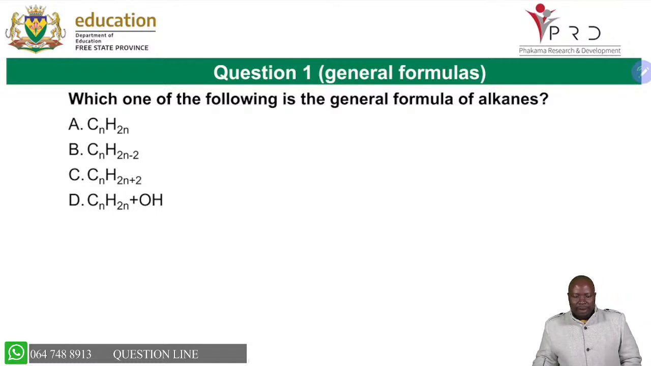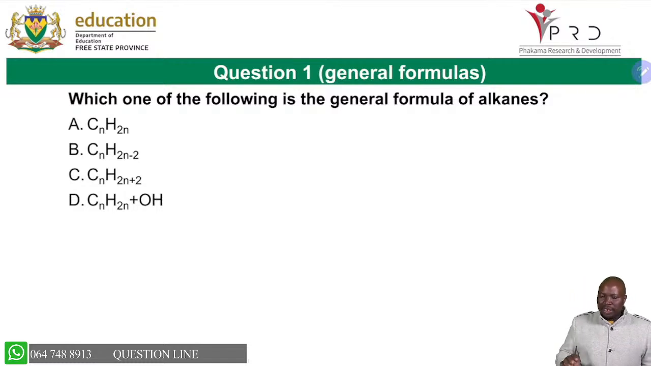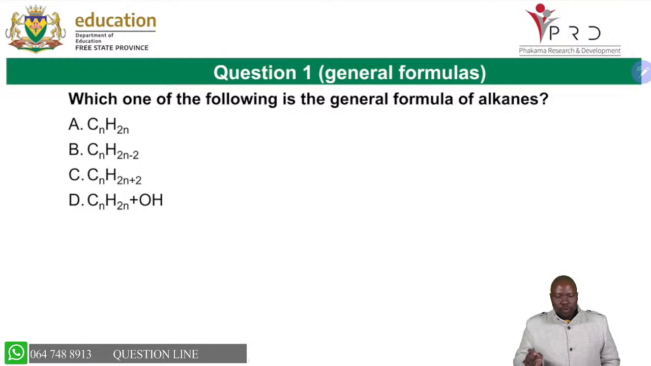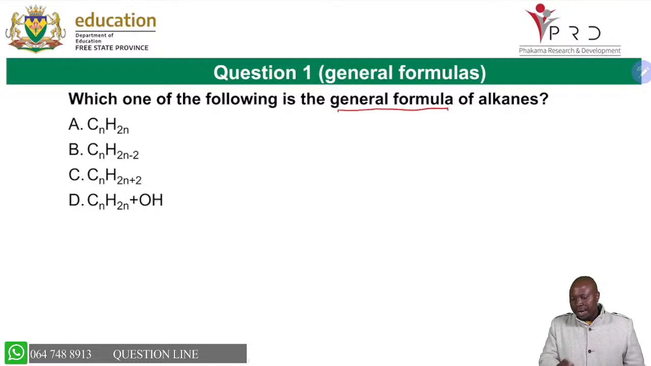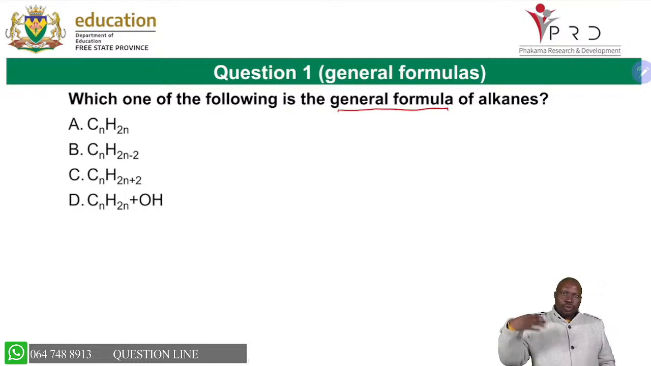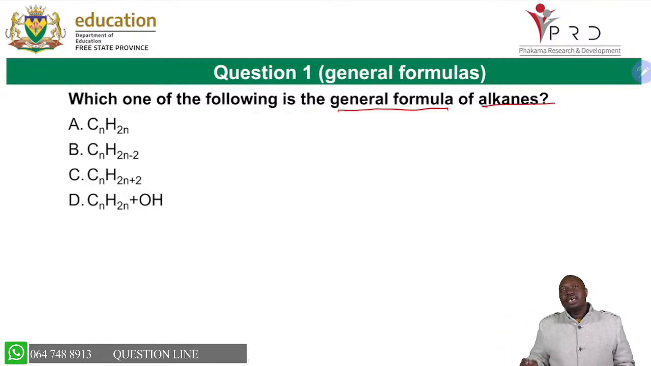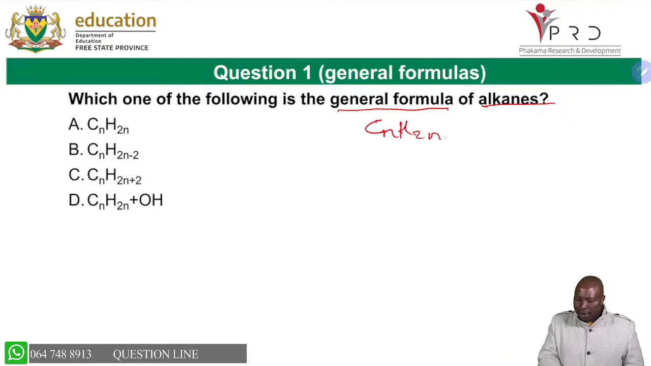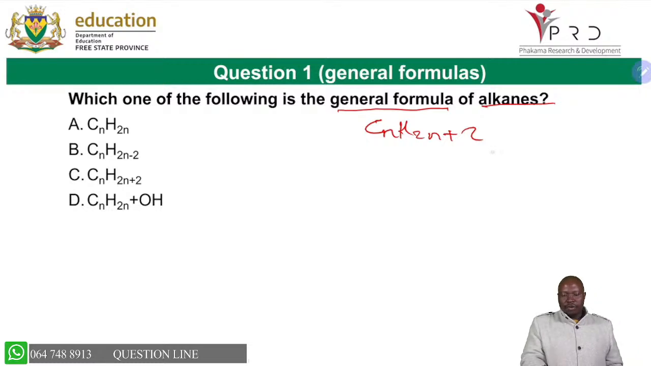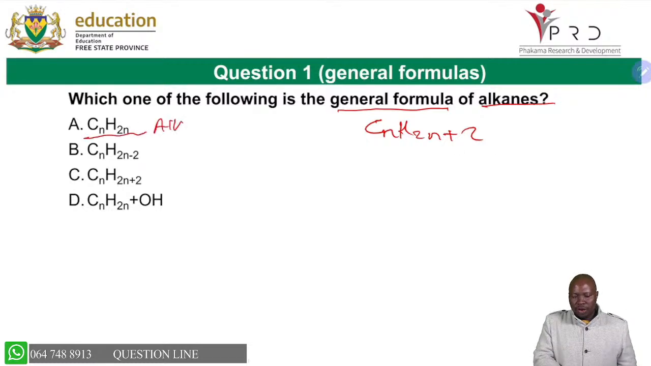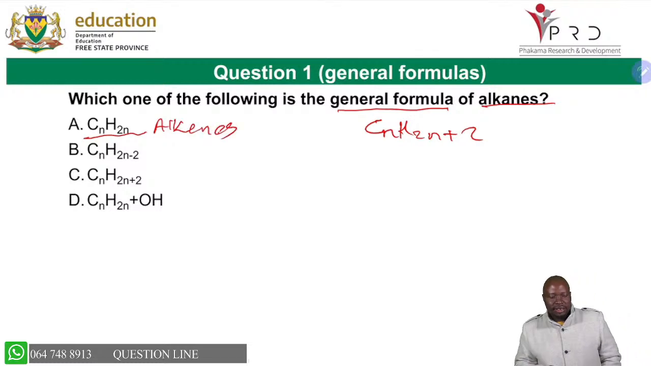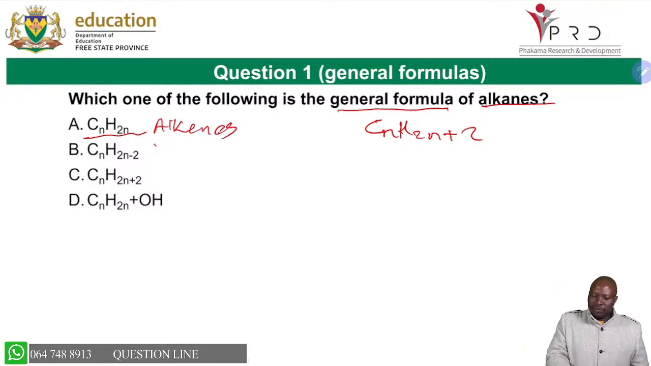Now, with no wasting of time, we're going to move to an activity. Look at question 1. It's asking which one of the following is a general formula. You'll remember in my introduction, I took you through that table of functional groups and their general formulas. So which one is the general formula of alkanes? Don't forget, for alkanes it is CnH2n+2. For alkenes, we remove 2 hydrogens, so CnH2n is for alkenes, not alkanes. CnH2n-2 we said is for alkynes.